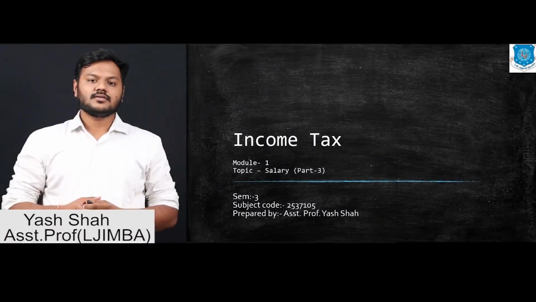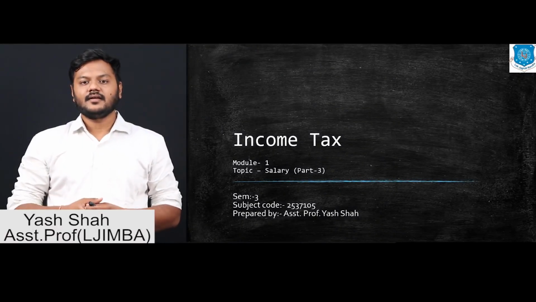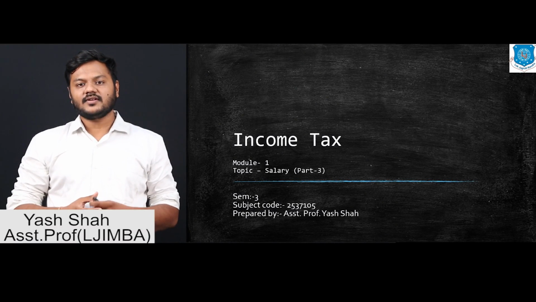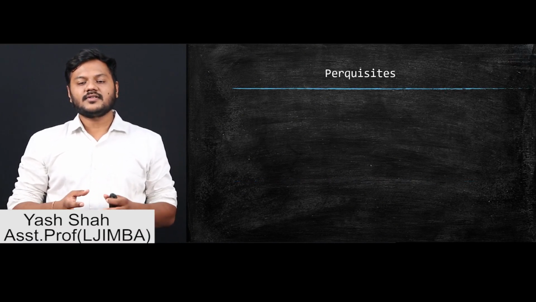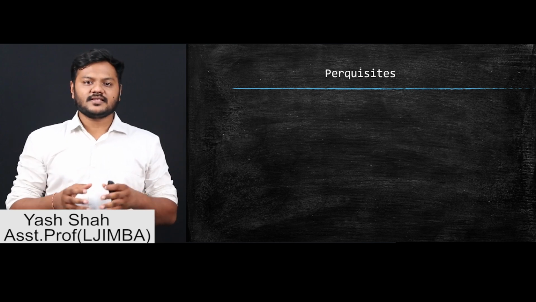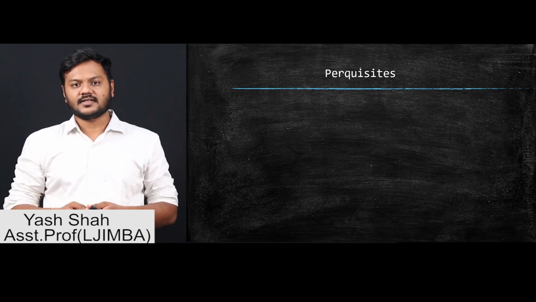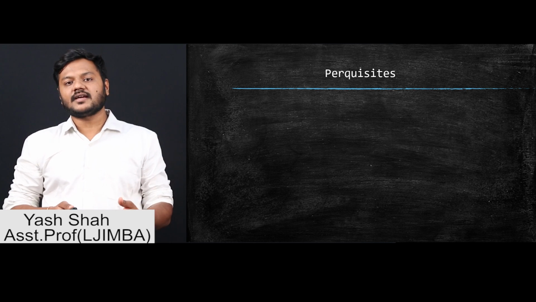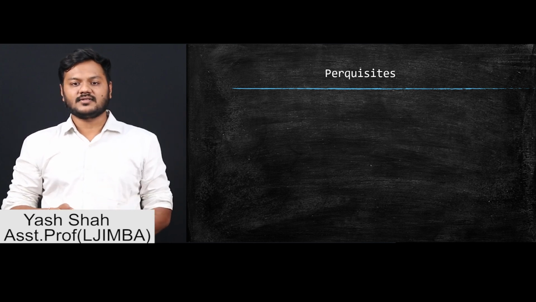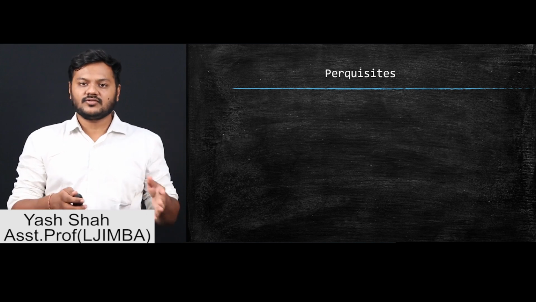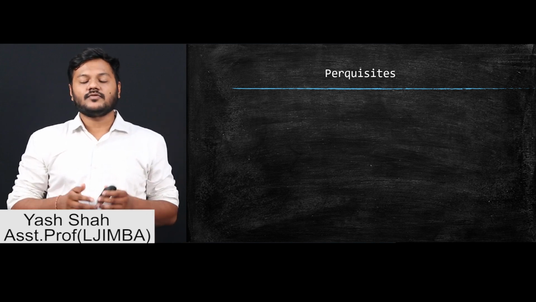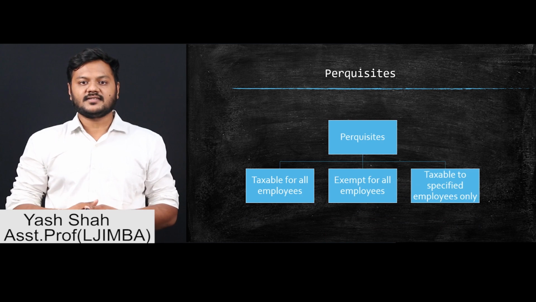Hi. So, in the last session of salary, that is today's session, as we have discussed, we are going to start with the perquisites. Now, as we have discussed in the last video also, there is a thin line of difference between allowances and perquisites. When the benefits to employees are given in monetary terms, those are allowances. However, if those benefits are in non-monetary terms, those are usually considered perquisites. So, we are going to talk about perquisites in this session.